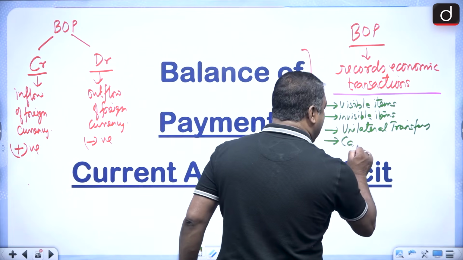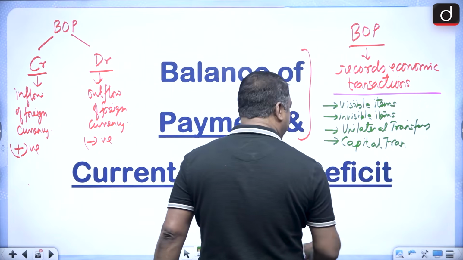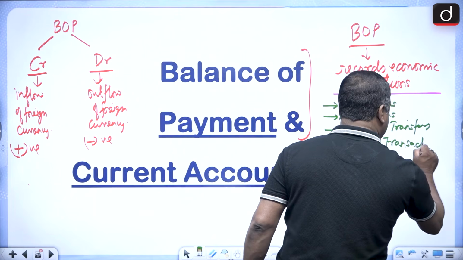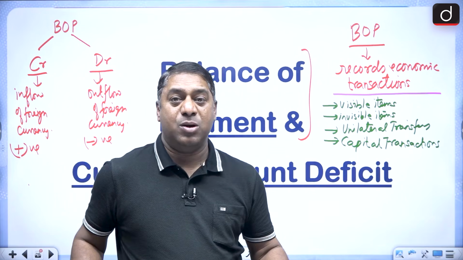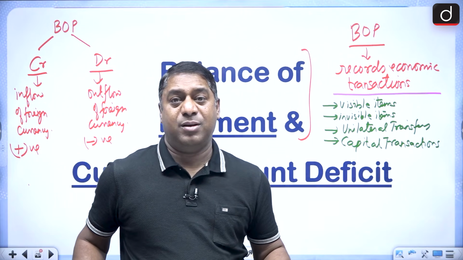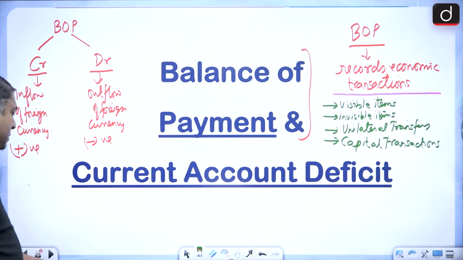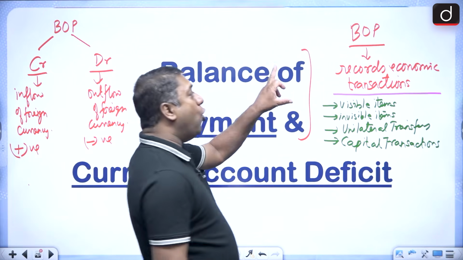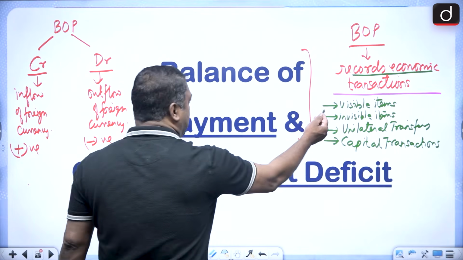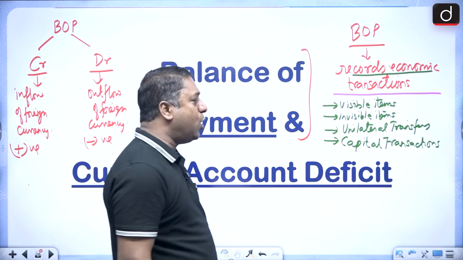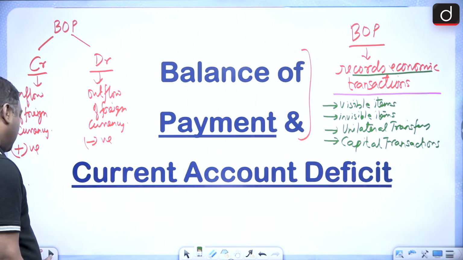And there are capital transactions. Capital transactions in the form of direct investments, portfolio investments, then borrowing or lending. So these are the capital transactions. Okay. So BOP always records economic transactions. And these economic transactions can be in the form of visible items, that is goods, invisible items, that is services, and unilateral transfers and capital transfers.